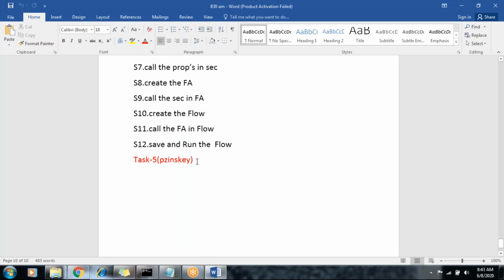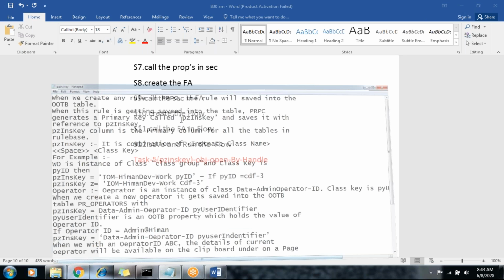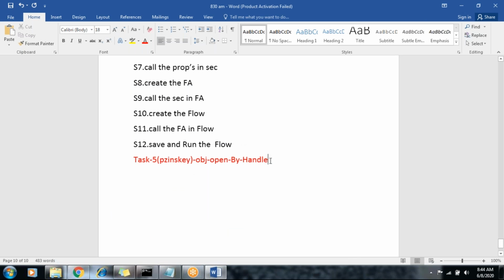Task 5. This task is related to OPJ open by handle. So what is this task? What is the OPJ open by handle? This method is used for retrieving a single record by using the handle key, the pzInsKey. You can apply the handle key if you want to retrieve the record. That is OPJ open by handle.